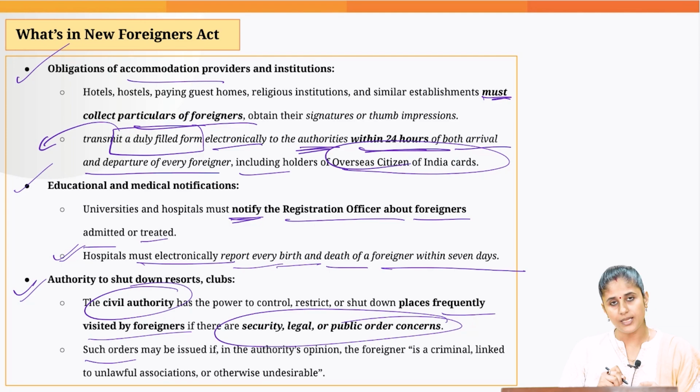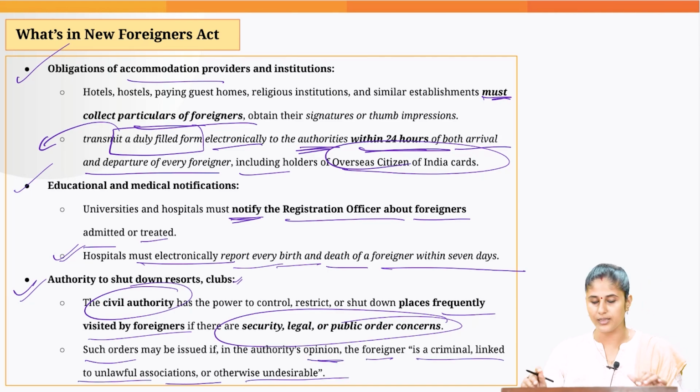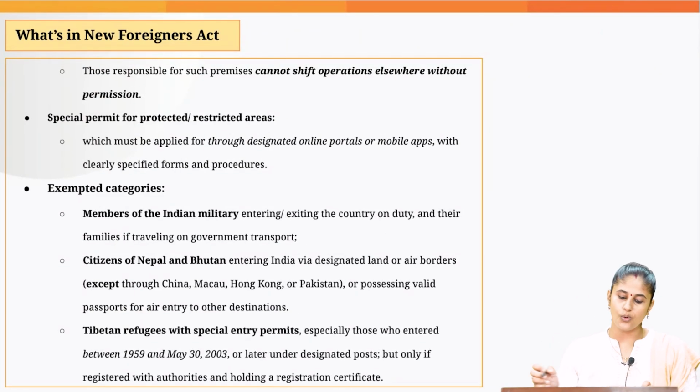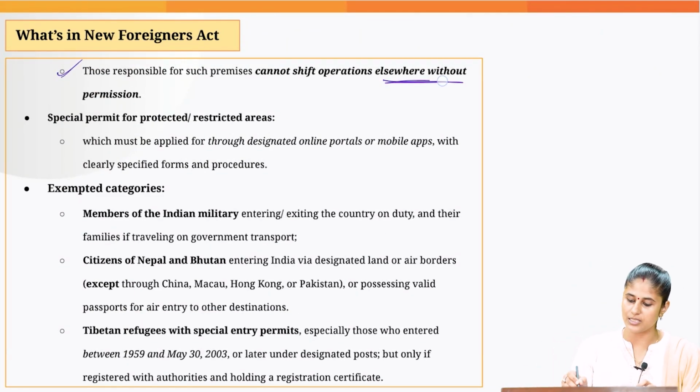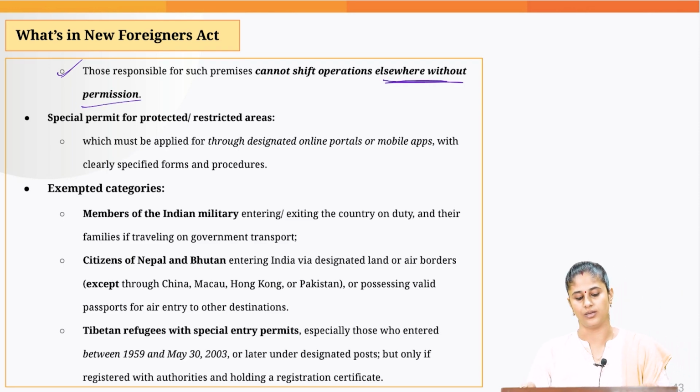And when the authorities can do so, when they can issue the order to shut down the clubs and resorts, when the authorities have this opinion that the foreigner is a criminal or is linked to an unlawful association or otherwise undesirable. And the owners of clubs and resorts cannot shift their operations elsewhere without the permission of the concerned authorities.